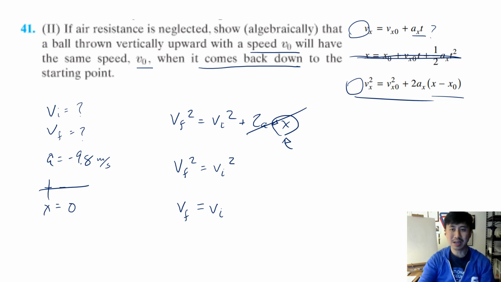It basically says that when delta x is 0, when the displacement is 0, the velocities are going to be the same. Good. Hope that helps. It's kind of just a math trick.